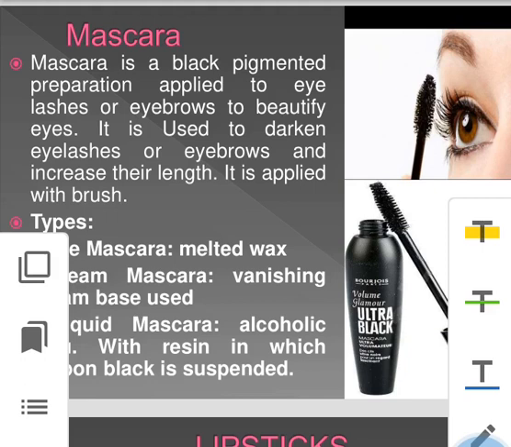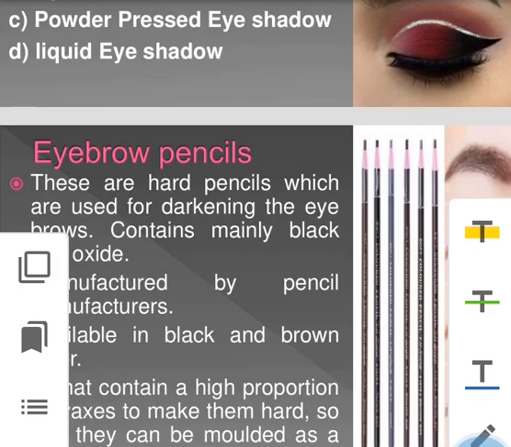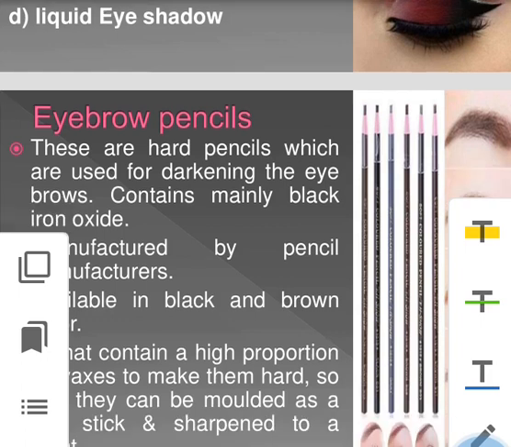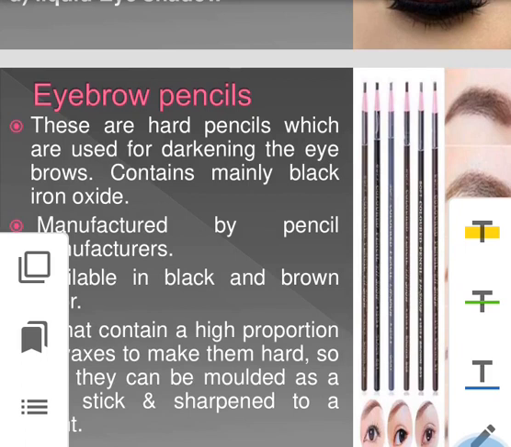Eyeshadows are utilized on the eyelids, while eyebrow pencils are applied over the eyes for darkening the eyebrows. Generally they are hard pencils which contain a high proportion of wax, so that they can be manufactured and molded easily and applied to the required places of the eyebrows. They are available in two colors, black and brown.